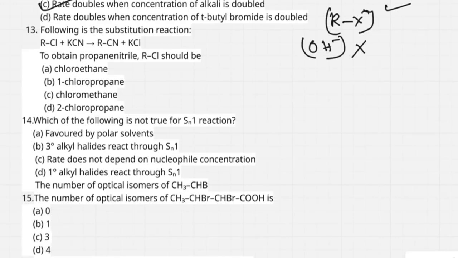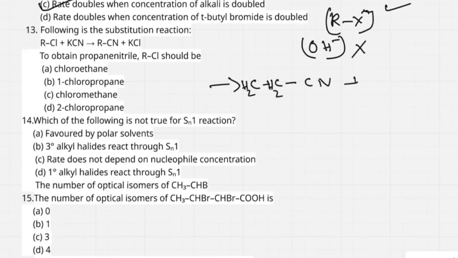Here an alkyl halide reacts with potassium cyanide, and you get an alkyl cyanide. Here they say you are getting propanenitrile, so I write RCN. Propane means 1, 2, 3 carbon atoms: CH3CH2CN.